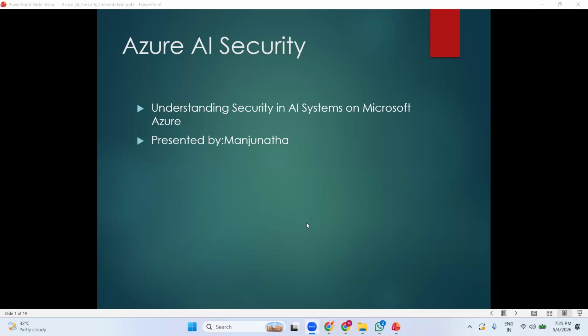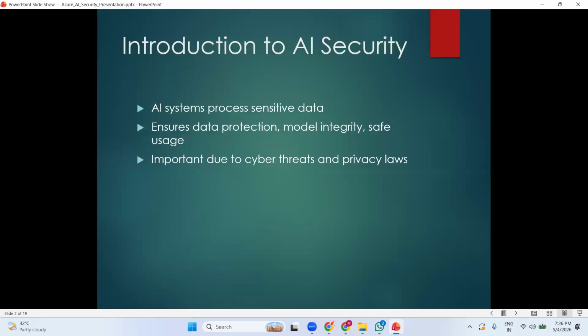Let me introduce myself, Manjunath, and I'll be taking care of Azure AI Security, Azure Cloud with AI Security. So we'll talk about how we can understand the security in the AI system under Microsoft Azure. Okay, let's go to the next slide.